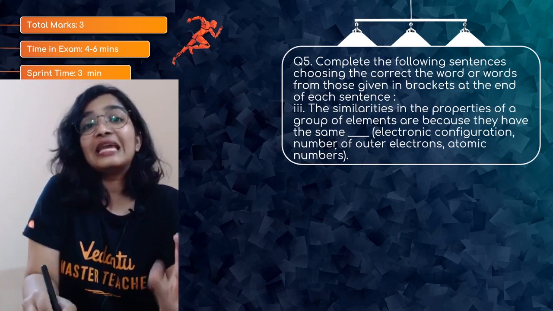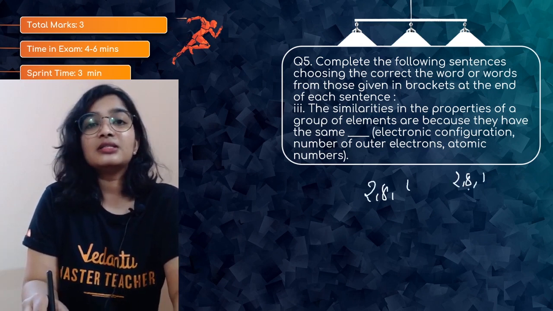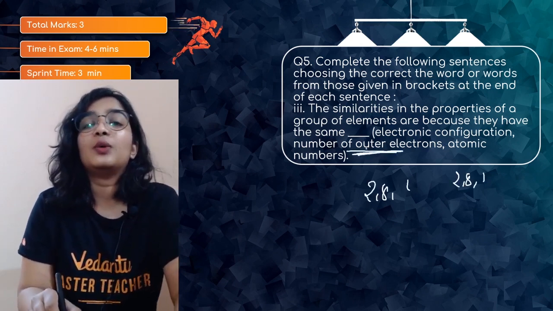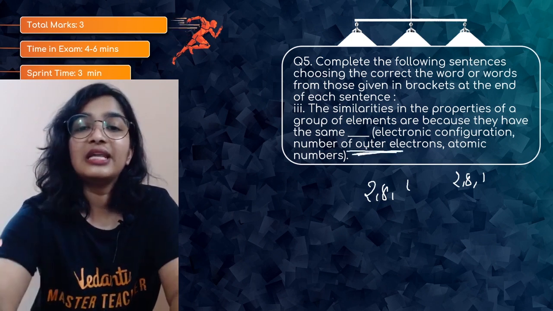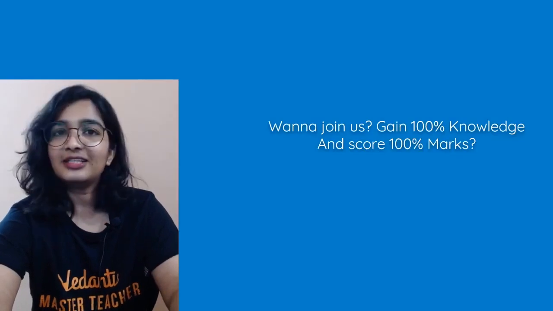See, they won't have the same electronic configuration. Same electronic configuration is 2,8,1. That isn't possible now. So they will have the same number of outer electrons, that is valence electrons. That is the answer. Got it?